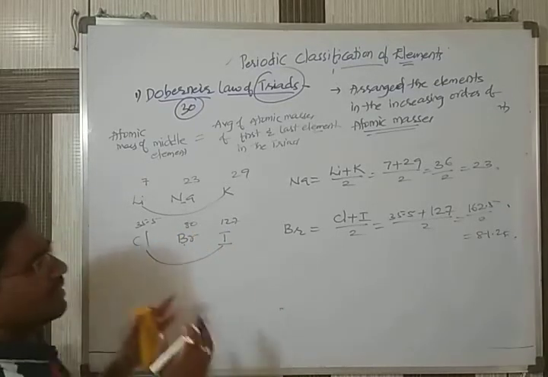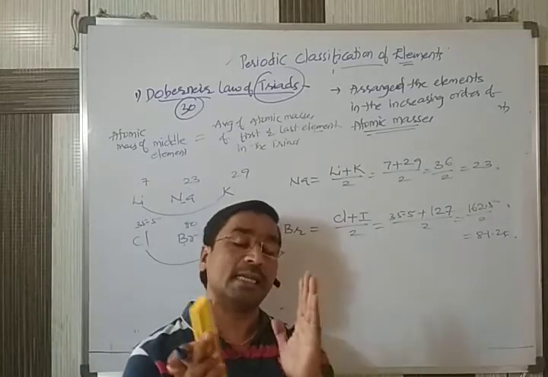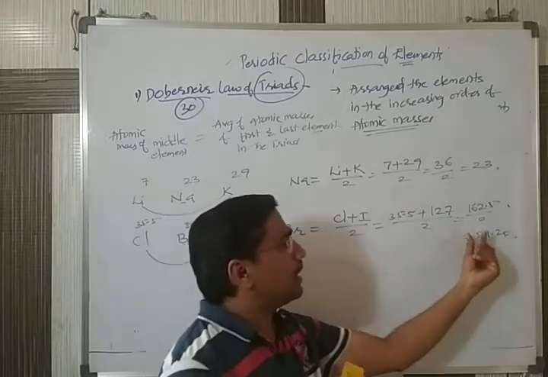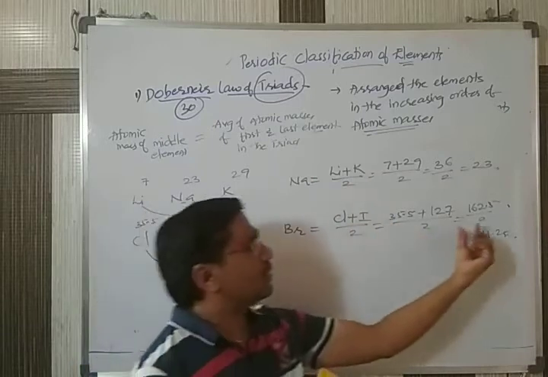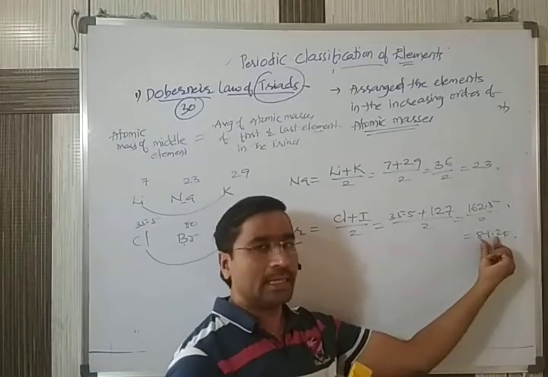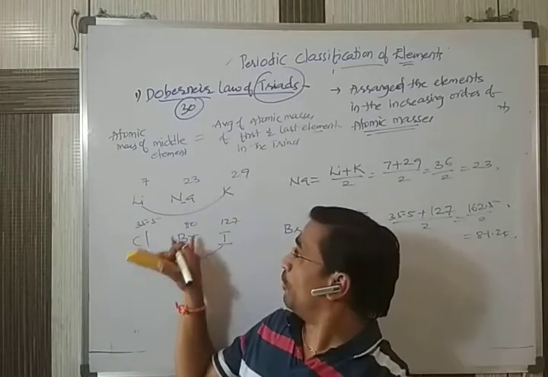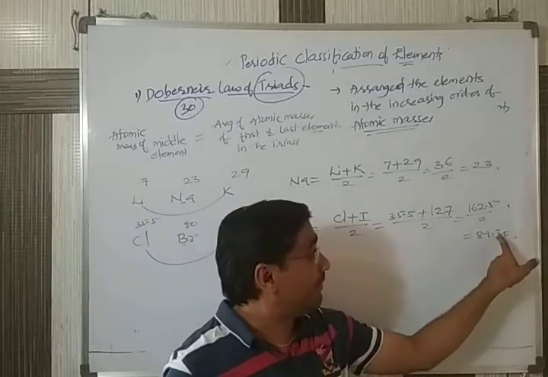It means, as I have said, it may not be exact. If it is exact, very perfect. But as we are taking an average, it is a nearby value. Practically, when you check, bromine is 80, but we got 81.